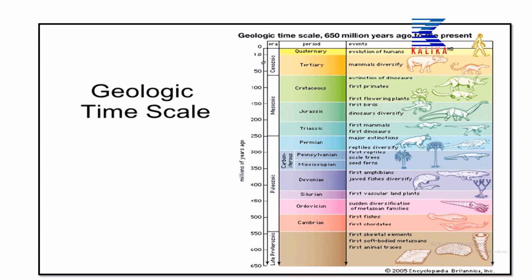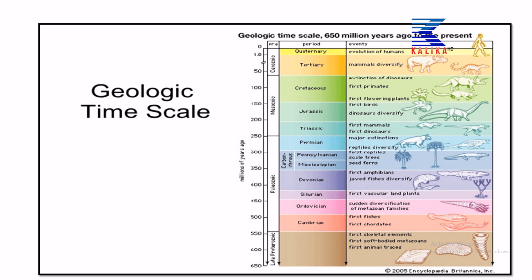In the Jurassic period, the first bird developed on the earth. Dinosaurs diversify, that means dinosaurs start to dominate. And in the Jurassic, the first mammals were developed. And in the Permian, reptiles diversified, and the first reptiles were developed in the time of the Pennsylvanian.